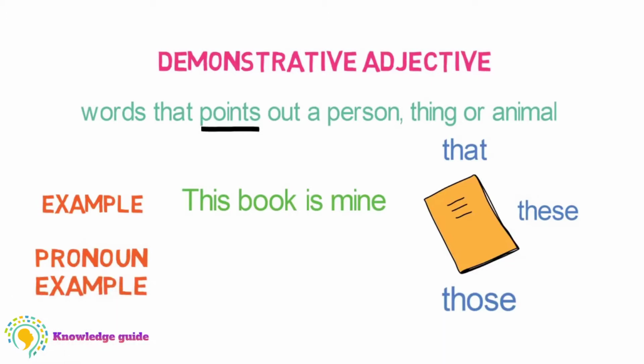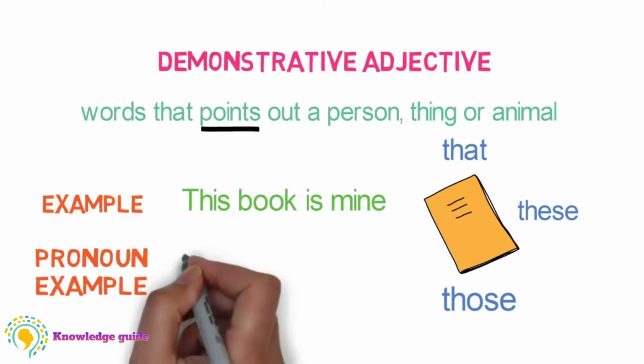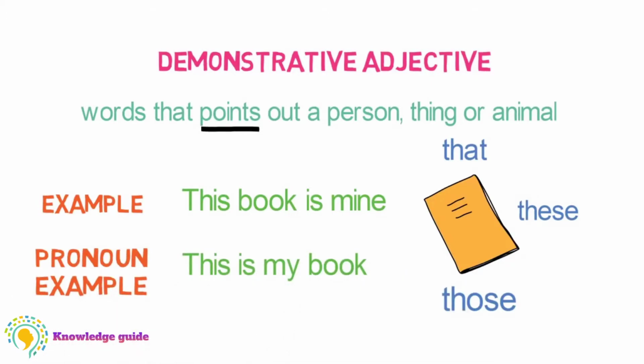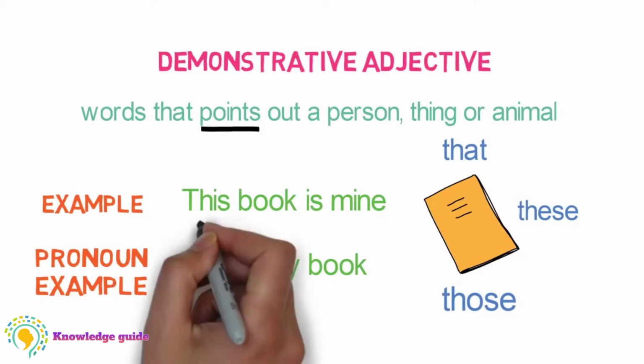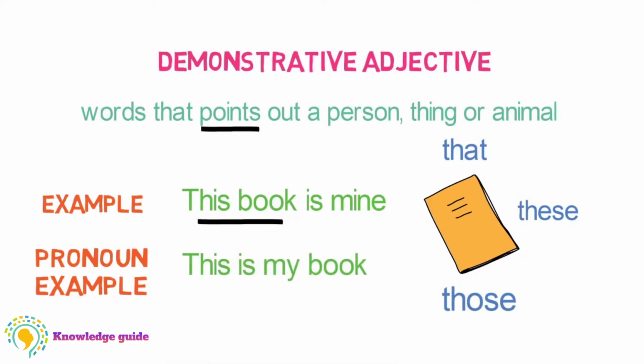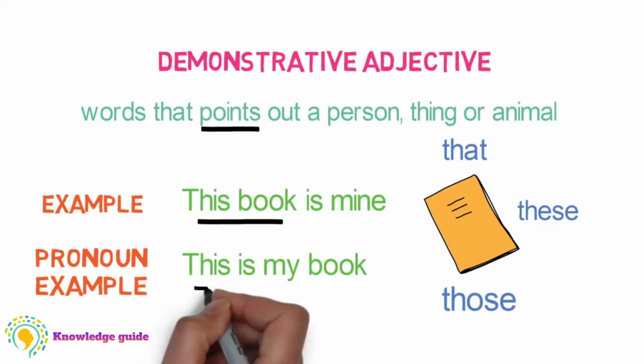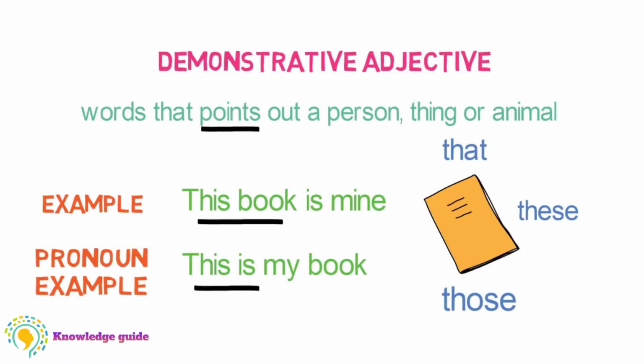Let's give examples of pronoun. This book is mine. This is my book. Here, if you see nicely, you will find that in the first sentence, this comes before the word book, where this is describing the book, so it is an adjective. But in the second sentence, if you note it carefully, you will find that this word is coming before a verb, and thus it is a pronoun.